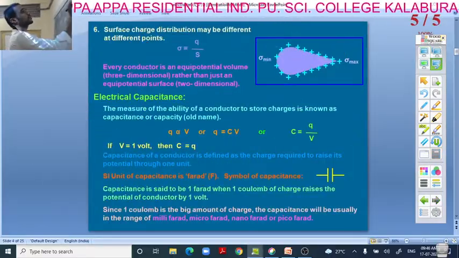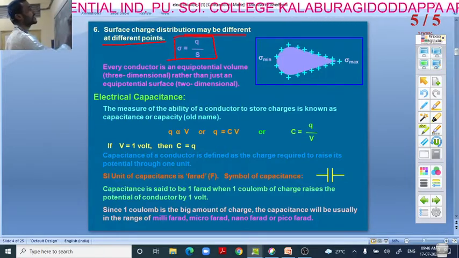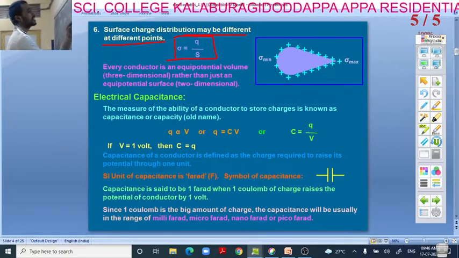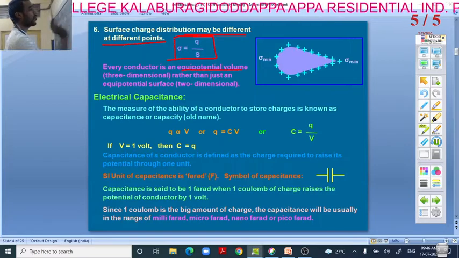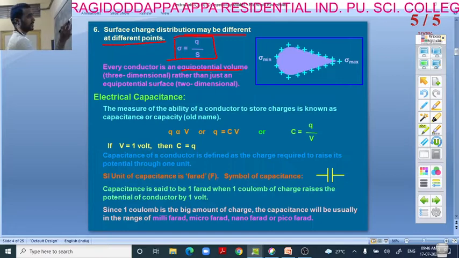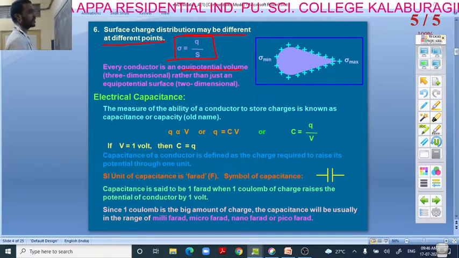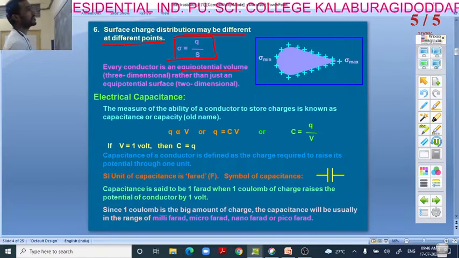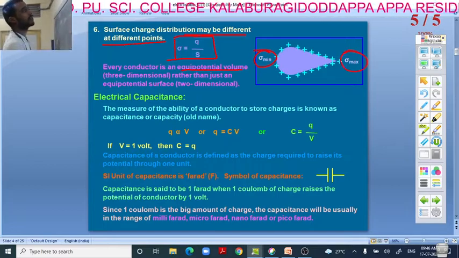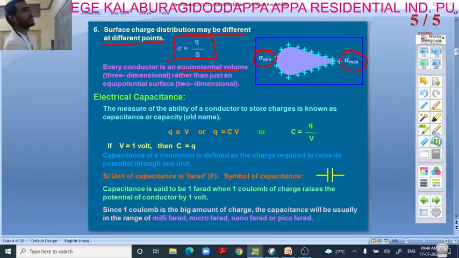Surface charge distribution may be different at different points. So surface charge density sigma is equal to Q divided by S. Say every conductor is an equipotential volume, that is three-dimensional rather than just an equipotential surface, two-dimensional, right? So you may observe in this figure, here it will be minimum and here it will be maximum. It depends on the position on the surface.